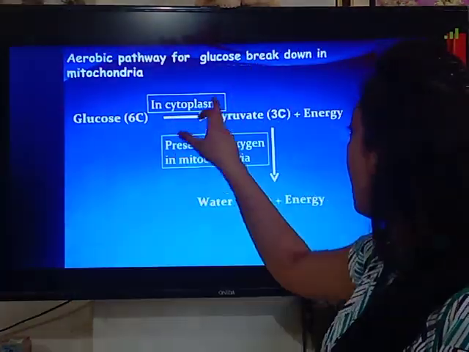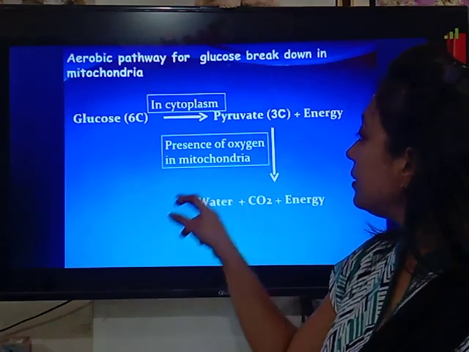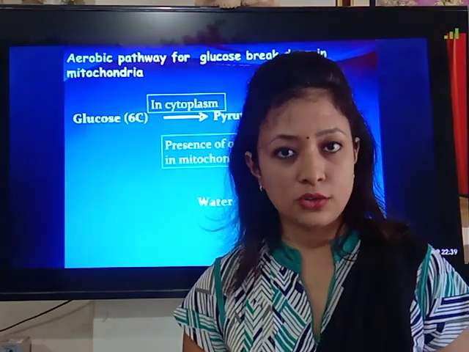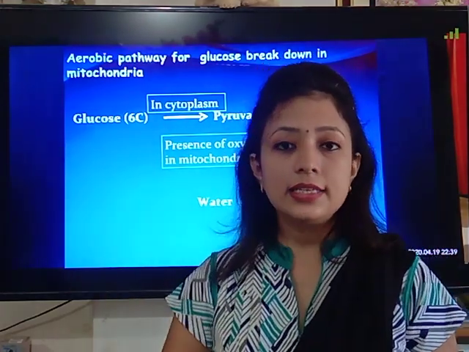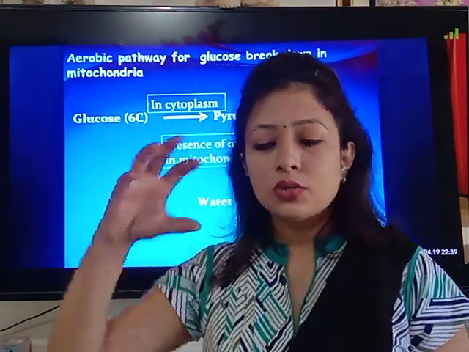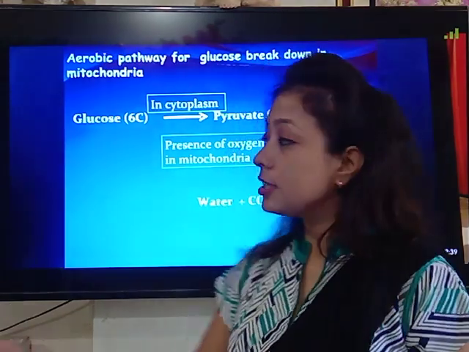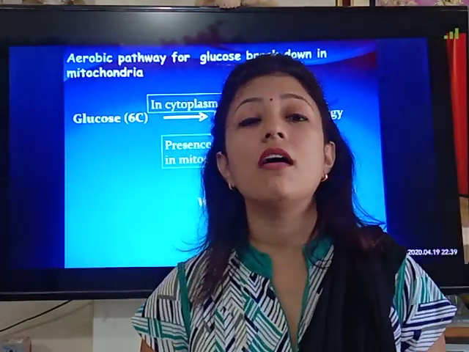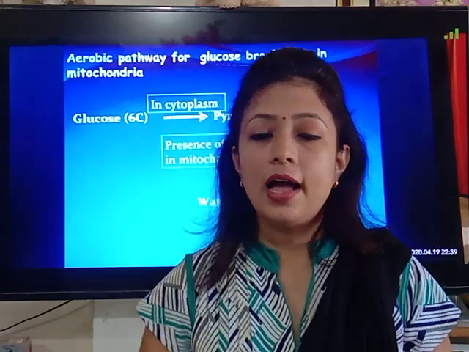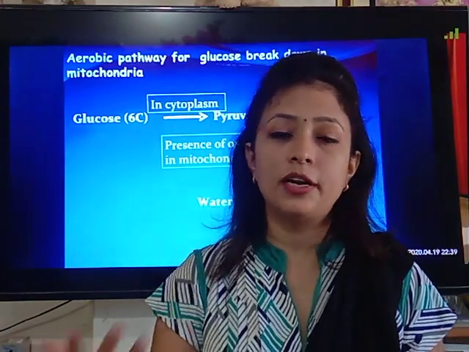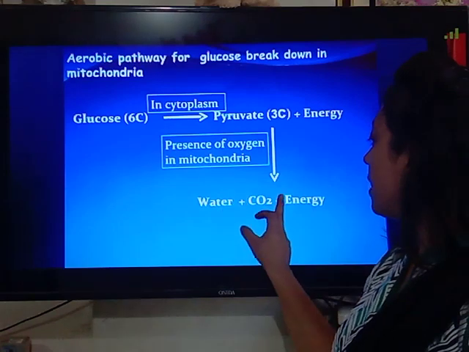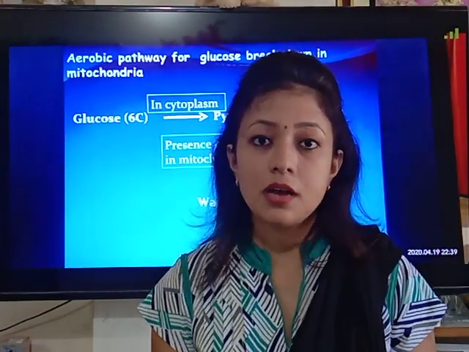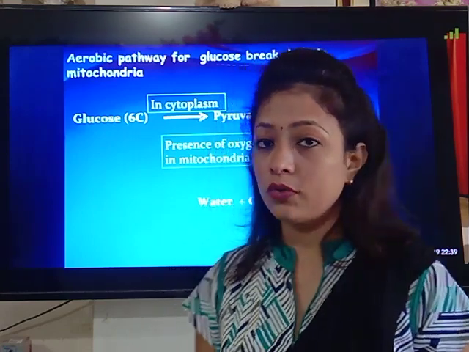Now children, this pyruvate then enters into the mitochondria of our cell. You know very well what mitochondria is, we have already done it in detail in 9th standard. So in the mitochondria, the pyruvate undergoes further oxidation. The further oxidation of this pyruvate produces carbon dioxide, water, and lots of energy. So how much energy is formed over there?